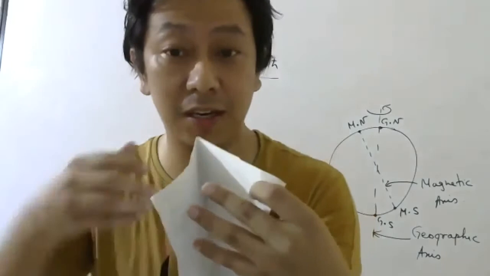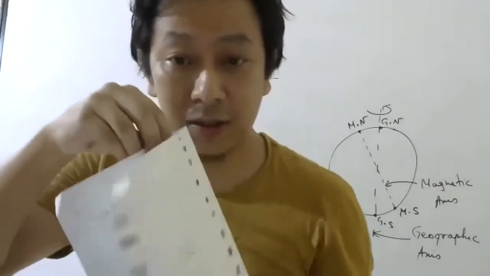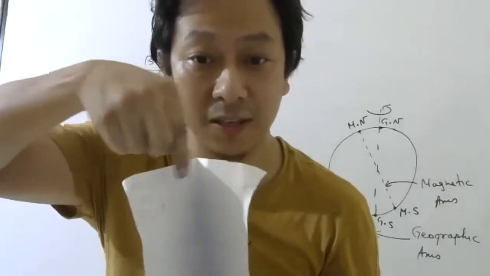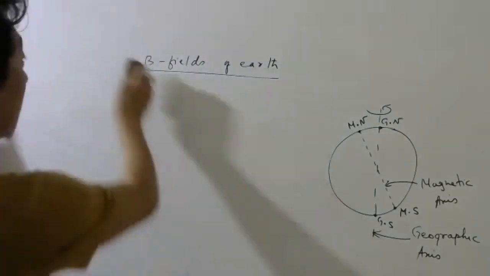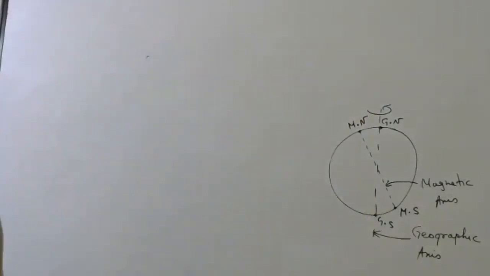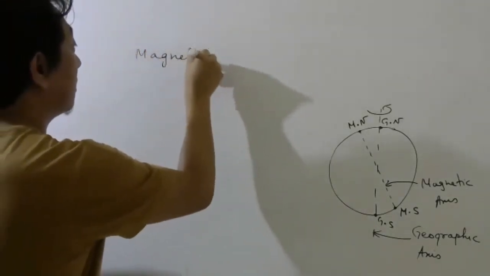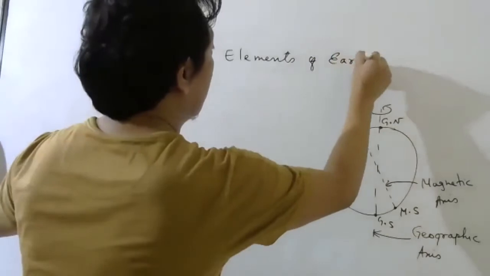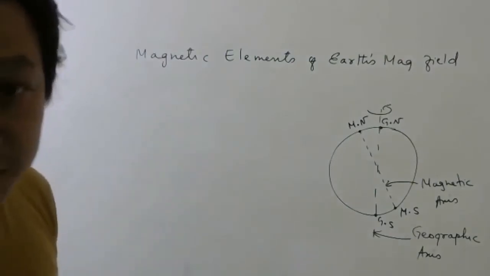So another plane you make. This is another plane which contains your place and the magnetic axis. So the planes will look like this. This angle is very important for us. So we will give a name to this angle. But before that, let me write the topic which is important for 3 marks. So the topic is magnetic elements of Earth's magnetic field.